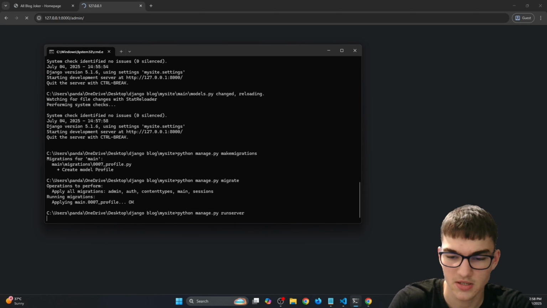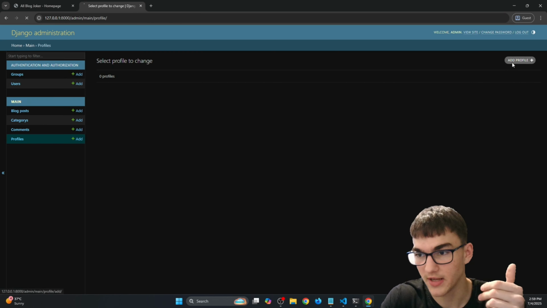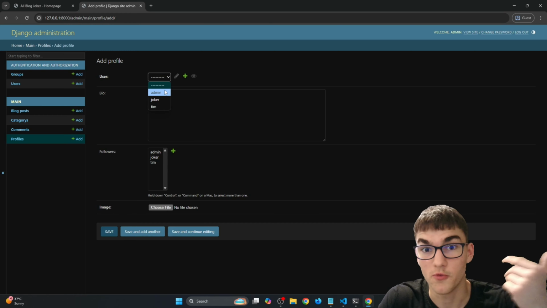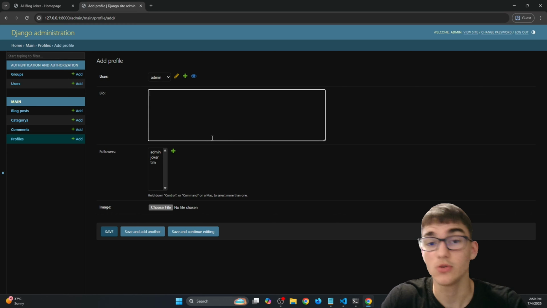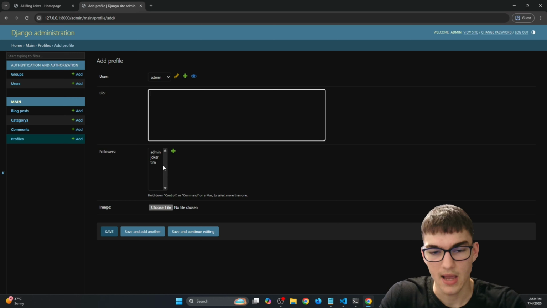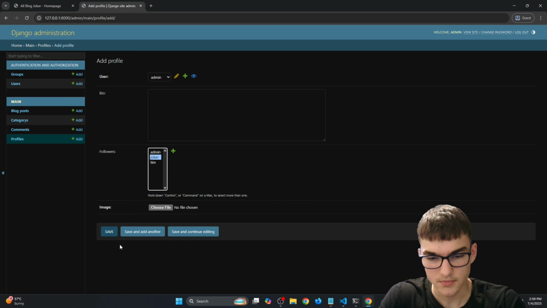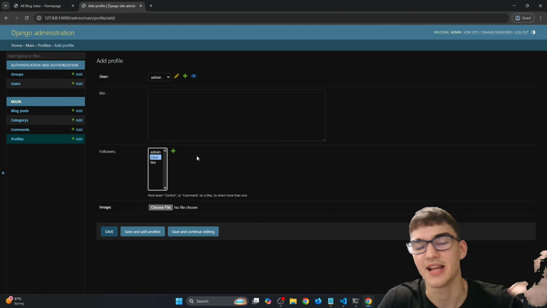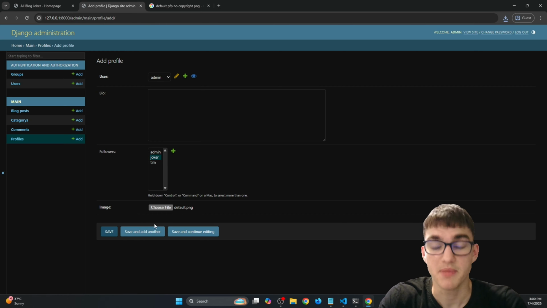I'll first run the server. Alright, so again refresh that page, and now we can check our profile and add one profile right here. So let's add admin's profile, and for the bio, let's not put anything so we can actually see that it works. And for the followers, let's add Joker to follow that profile. And for the image, we actually need to choose one since I didn't actually add that default.png. Alright, so I've added this default.png right here.